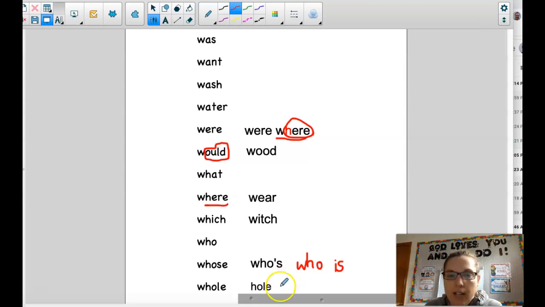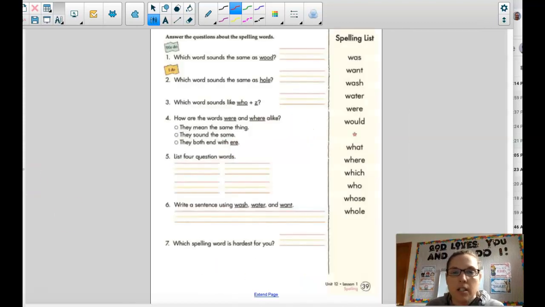So now that we've taken a closer look at our spelling words, let's do the we do problem together on page 39. Remember, you can pause to type. So you're going to answer the questions about the spelling words. Number 1, which word sounds the same as would? So where's that homophone word for would? So look for it. And you can pause if you need to type.